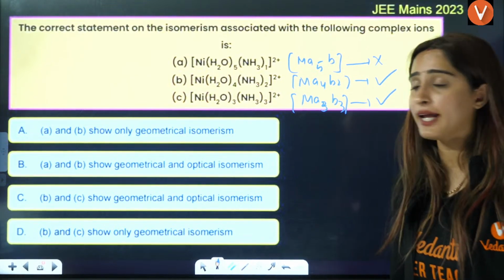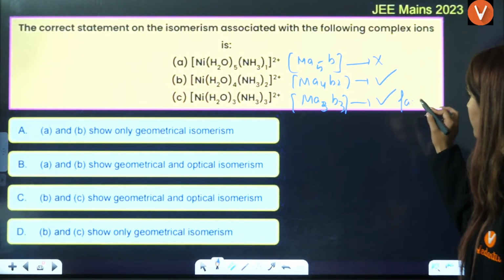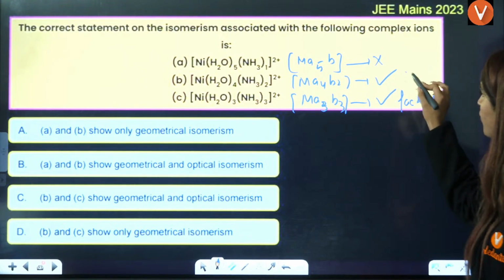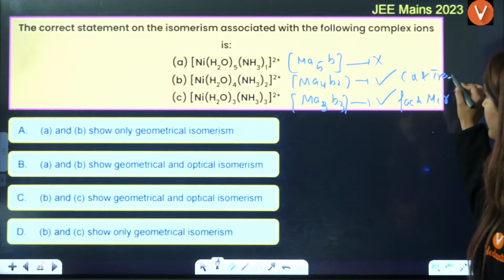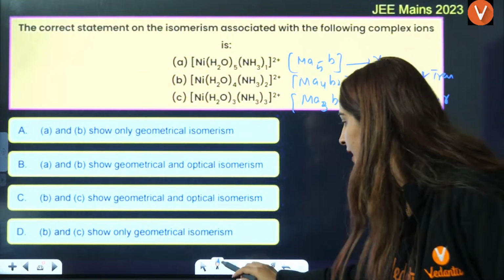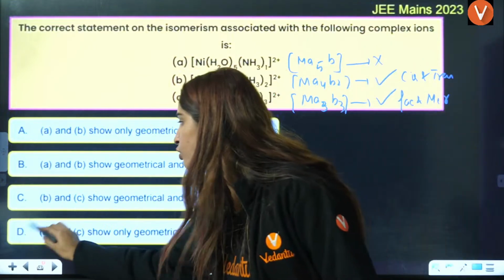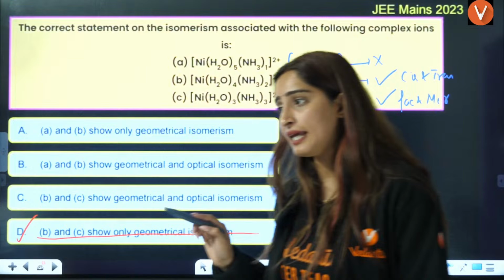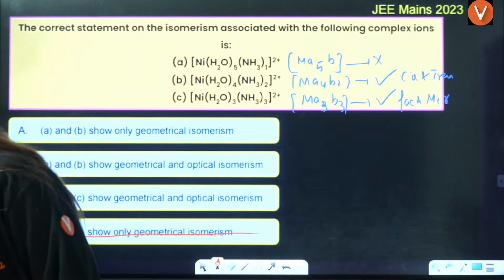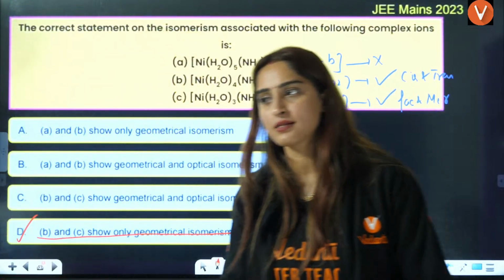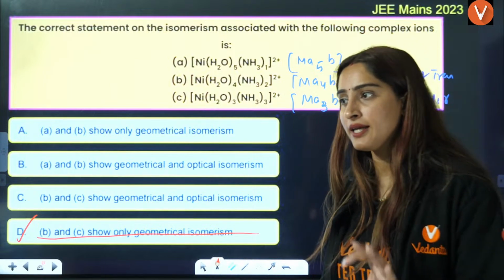We have seen that, right? This will show facial and meridional, right? This will show cis and trans, right? So B and C are going to show you geometrical isomerism. So D is the correct answer. Okay, D is the correct answer. Is that clear? How D is the correct answer?